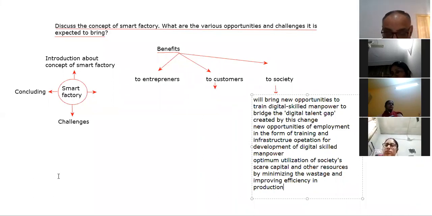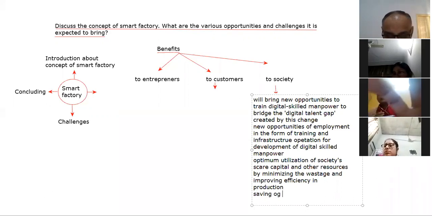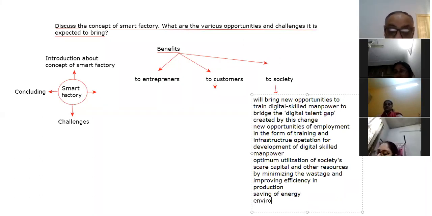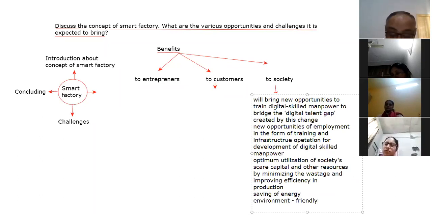So it will lead to saving of energy also, which is the biggest issue. In this way, this will be friendly to the environment also. Environment friendly technique bhi ho sakti hai, right? Friendly to the environment also.